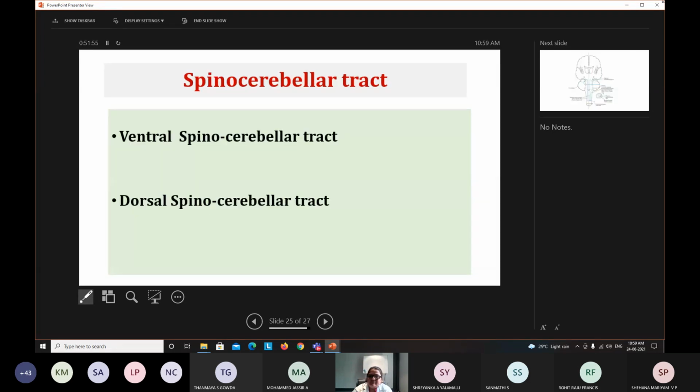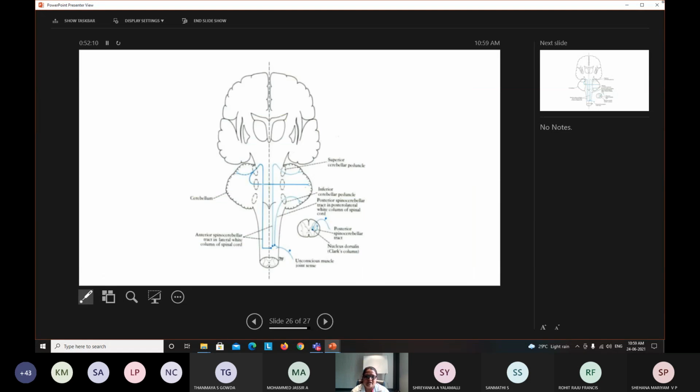Okay, and finally we have the spinocerebellar tracts, which are of two types, ventral and dorsal, based on their location. Ventral is also anterior, dorsal is also posterior. They transmit unconscious proprioception information to the cerebellum.